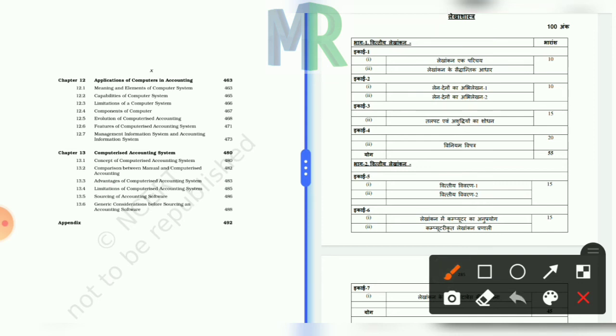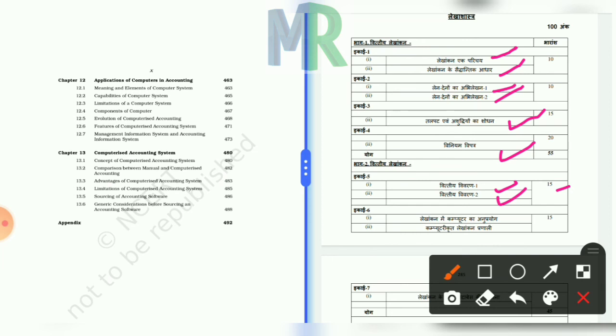This paper will consist of 100 marks, which is divided as shown in this picture. The first chapter, introduction of accounting, and the second, theory base of accounting, consist of 10 marks of the whole paper. Recording of transaction first and recording of transaction second consist of 10 marks. Trial balance and rectification of errors consist of 15 marks. Bills of exchange will consist of 20 marks. Financial statements first and financial statements second will consist of 15 marks.